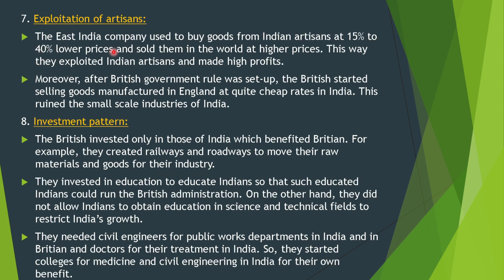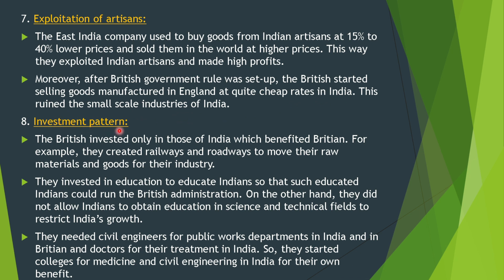Seventh, the East India Company used to buy goods from Indian artisans at 15% to 40% lower prices and sell them in the world at higher prices. This way they exploited Indian artisans and made high profits. Moreover, after the British government rule was set up, the British started selling goods manufactured in England at quite cheap rates in India. This ruined the small scale industries of India.